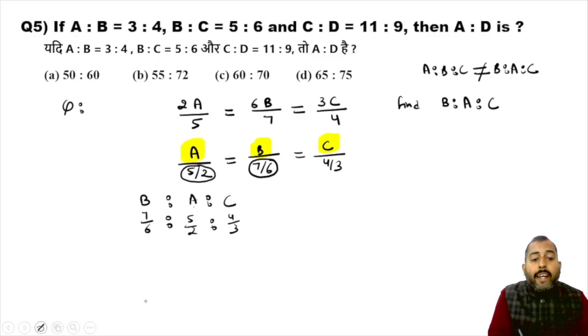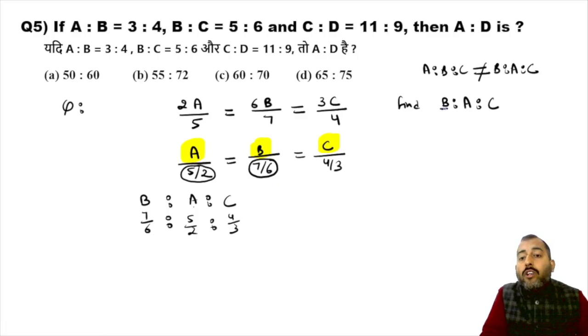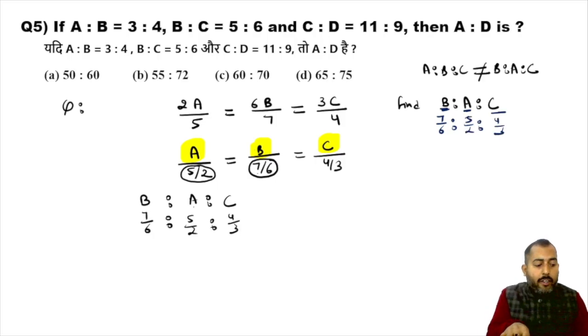In the question that I have asked, I want to write down the value of b first, then a, then c. So in this question, below b we were having 7 by 6, so we're going to write down 7 by 6 first. Below a we were having 5 by 2, then 5 by 2, and below c we were having 4 by 3, that is why 4 by 3 finally.